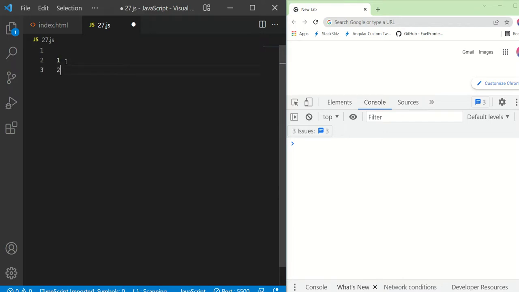Suppose line number 1 is calling an API, and after getting a response you utilize that response in line number 2, and line number 2 is also calling an API, which will take some time. This takes the line number 1 response as input.